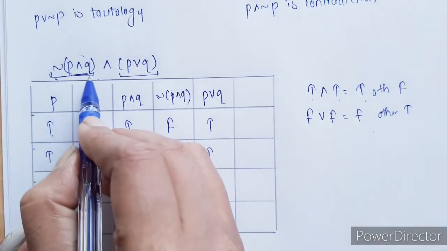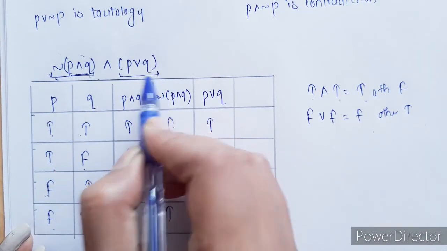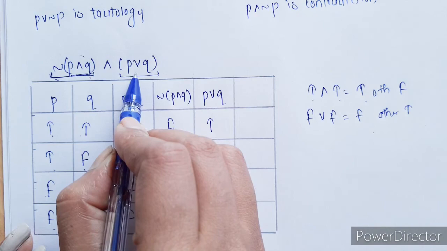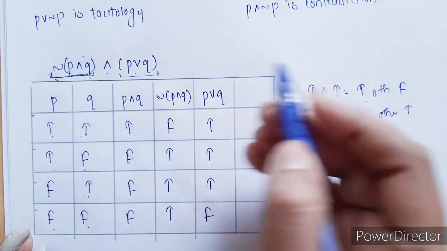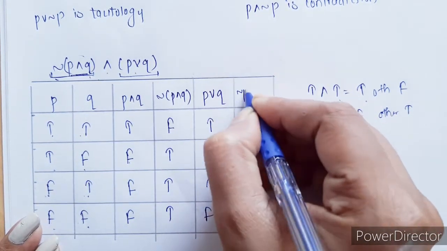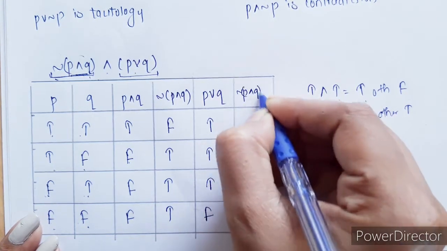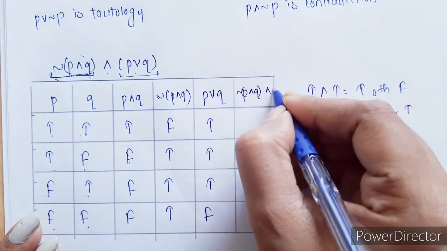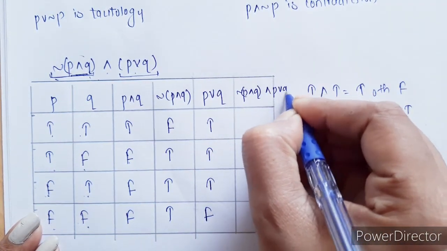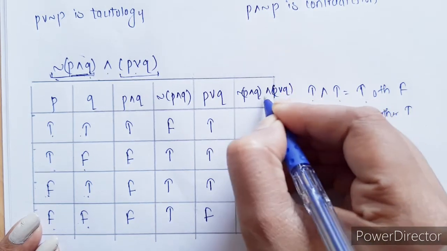So we got the first part, and we got the second part as well. Now we have to connect both compound statements, negation of P and Q and P or Q, using the connective AND.